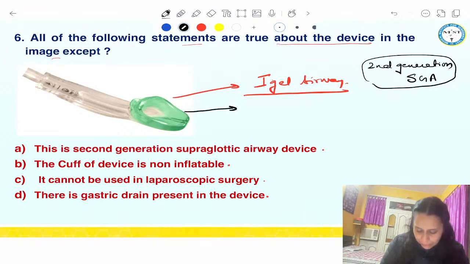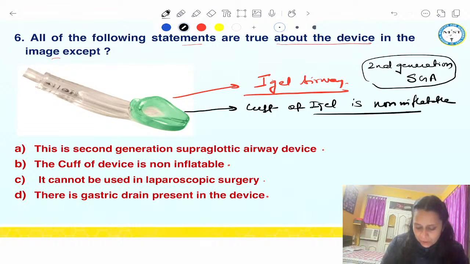This cuff is special. Cuff of iGel is not inflatable. It cannot be inflated. So this is a special cuff which swells on its own. Now, it has this airway tube and it has this gastric drain present in it.